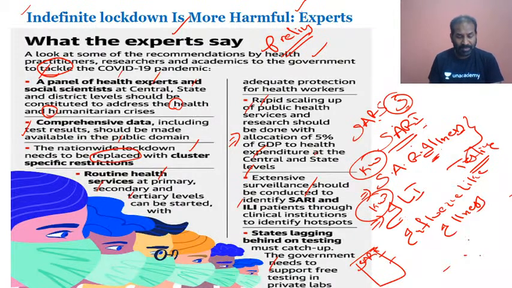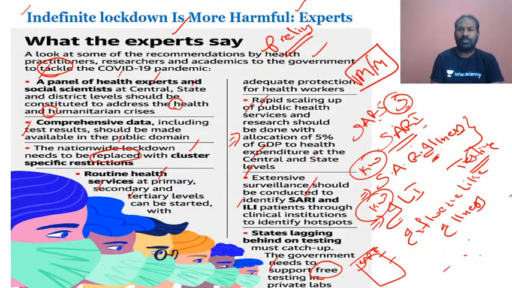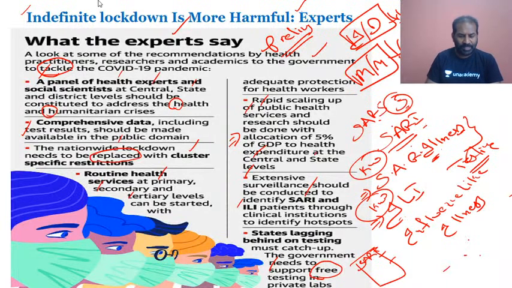And then Madhu says, if private labs are involved in the testing, then India can go with massive testing, sir. Yes, definitely. That is what the experts have made very clear, that the government has to support free testing in private labs. Once that is done, we can make sure that morbidity and mortality will come down. The number of infected people and number of deaths will definitely come down. And that is what the experts have made very clear.